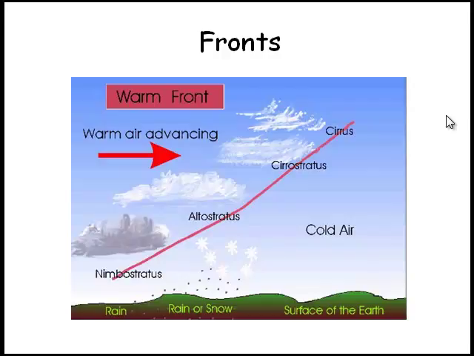Again, we've got two air masses of different temperatures meeting, and what happens in the warm front is the warm air is going to rise gently above the cold air, which is going to usually form layered stratus type clouds or fog. Again, you can see those stratus type clouds forming as the warm air rises above the cold air. And we are going to get some precipitation, typically only drizzle or a steady rain.